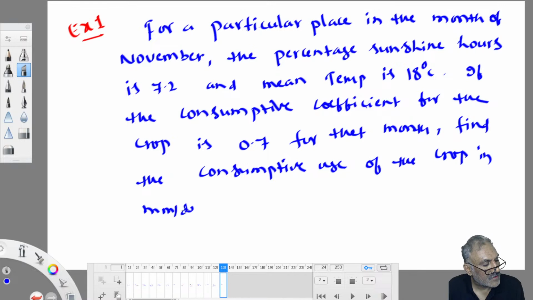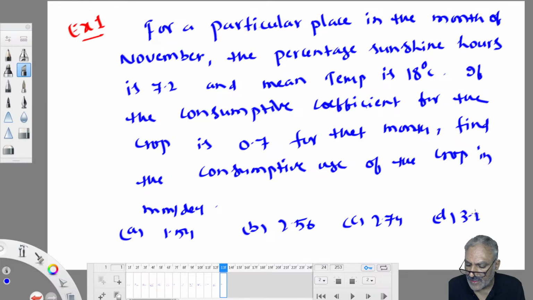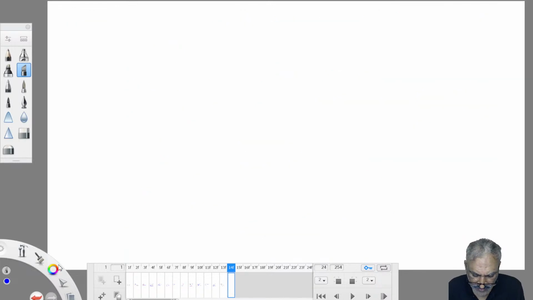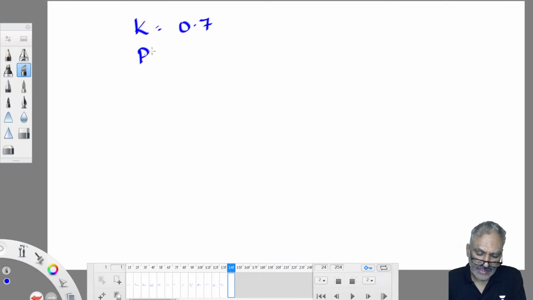So you've been asked to find out in mm per day. Options are given to you: A is 1.54, B is 2.56, C is 2.74, D is 3.2. Come on, what is given to you? K value is given as 0.7. Percentage daylight hours are given as 7.2. Mean monthly temperature is given as 18 degrees Celsius.